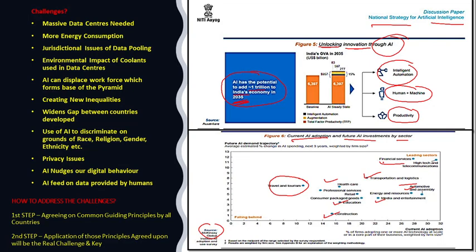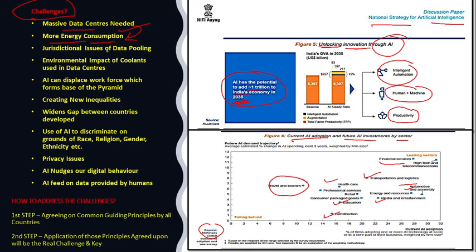But as you know, with every adoption of a futuristic technology, there are challenges. So let's see what the challenges are. First of all, massive data centers will be needed, because it requires massive computational capacity, and this will indirectly consume a lot of energy. So a lot of energy will be consumed.